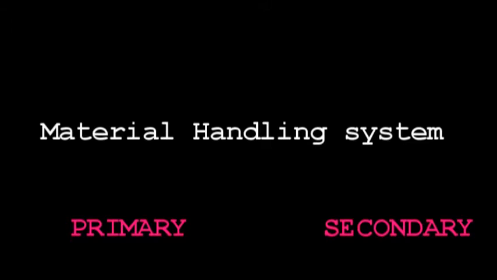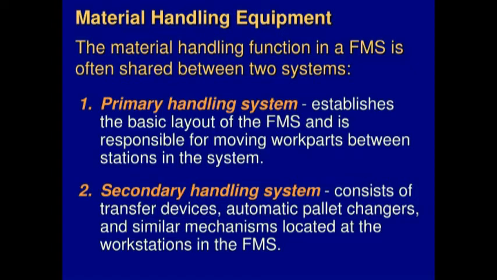The primary material handling system forms the basic layout of the computer aided manufacturing system and is responsible for moving parts between the stations. So this primary material handling system is responsible for moving parts between the stations in the manufacturing area.